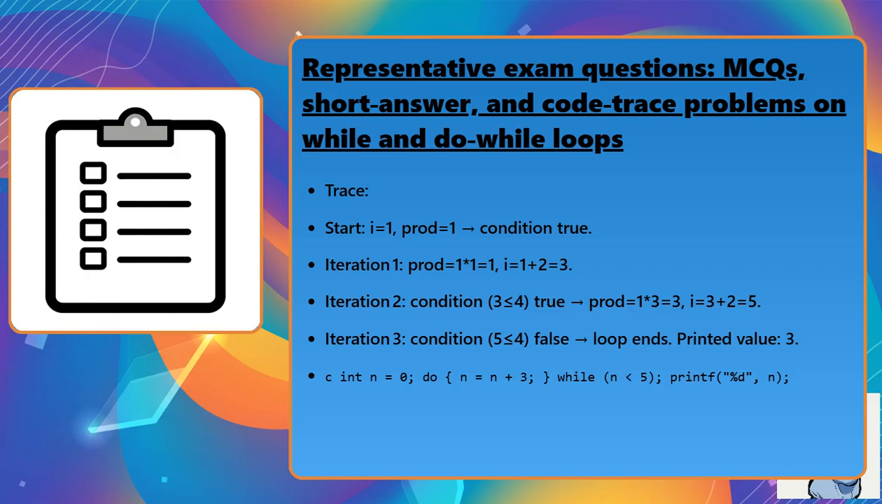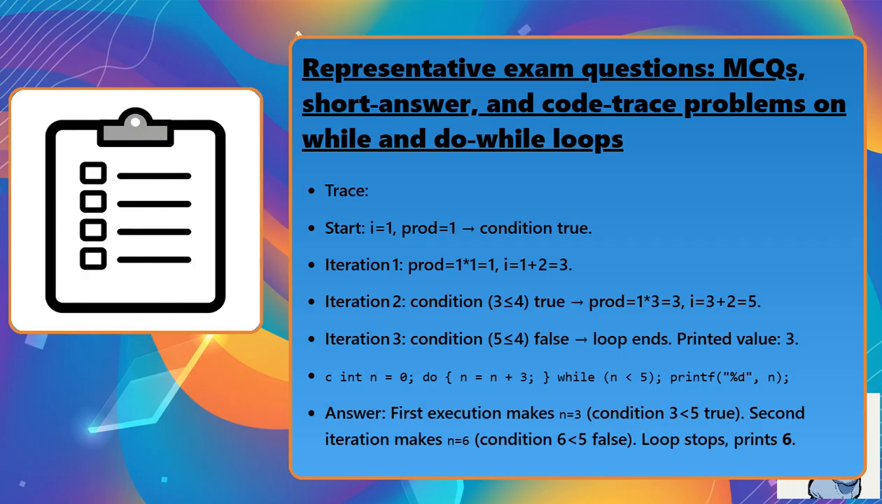Integer n = 0. Do block: add 3 to n and assign back to n, while n < 5, repeat. After the loop, print n as a decimal integer. Answer: first execution makes n equal 3, condition 3 < 5 is true. Second iteration makes n equal 6, condition 6 < 5 is false. Loop stops and prints 6.